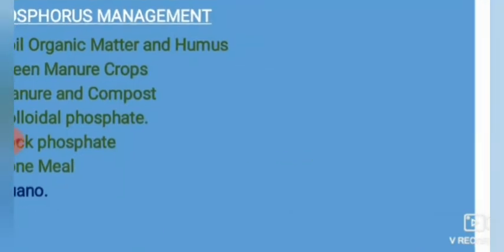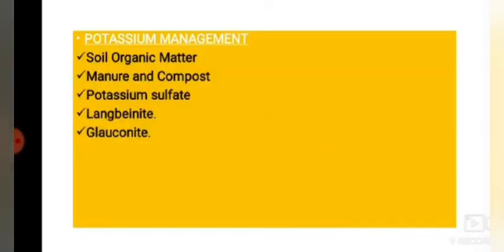This is about phosphorus management. Next, moving to potassium management. Most soils hold large reserves of potassium in the primary and secondary soil minerals, but only a small fraction of the total potassium in soil is immediately available for plant uptake. Whatever the mineral or nutrient is, it does not immediately become available for uptake by plants. There is a lag, and a biological process occurs in that.